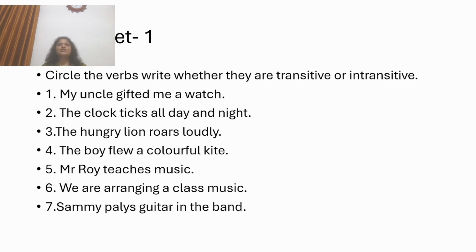Now let's move on to worksheet 1. Circle the verbs, write whether they are transitive or intransitive. My uncle gifted me a watch. My uncle, here subject is uncle, gifted, verb. Me a watch. Here me, children, is an indirect object, not a direct object. So here no action is passing over to an object. So here no receiver of the action is mentioned. Me is an indirect object. So it's an intransitive verb.